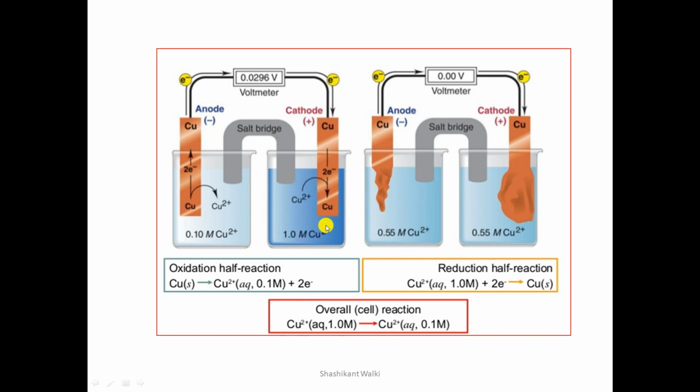But at the cathode side, whatever electrons are obtained from the oxidation at the anode, these copper ions will accept the electrons and get reduced into copper, so that at the final stage the copper ion concentration in the solution at the cathodic side is reduced and the metal concentration will be increased. In this way, by using the concentration we are going to produce electrical energy. That's why it is a concentration cell. It is also one type of galvanic cell.